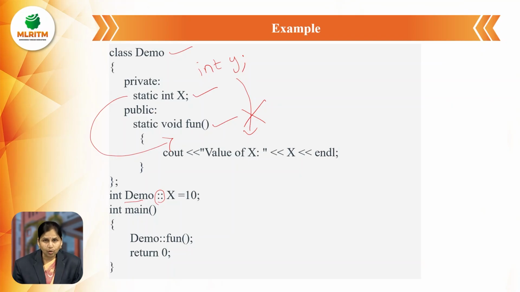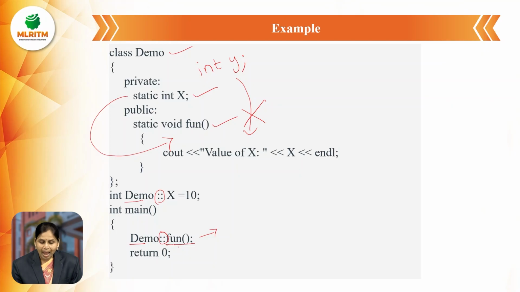By using the same concept, we can execute the function. We can call that function by using the class name and scope resolution operator only. Whenever we use the class name and scope resolution operator, it means that this function belongs to this class demo.